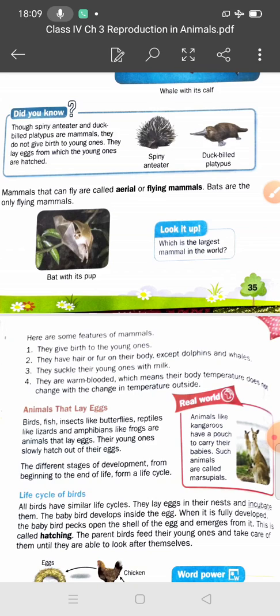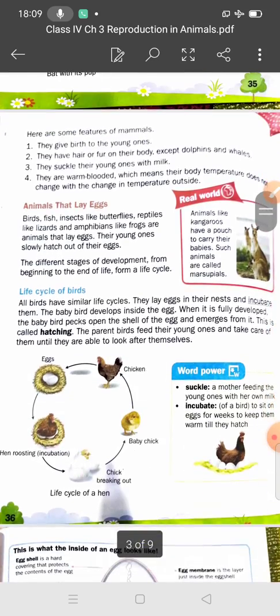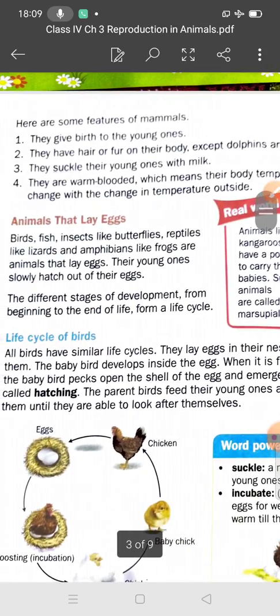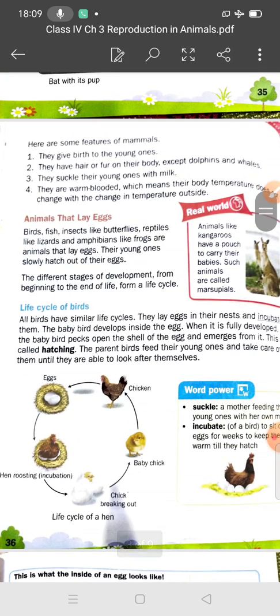Now there are some features of mammals. First of all, they give birth to their young ones. Second, they have hair or fur on their body. You know, all mammals have hair or fur on their body except dolphins and whales. Which mammals? Dolphins and whales do not have hair or fur. All other mammals have hair or fur on their body.